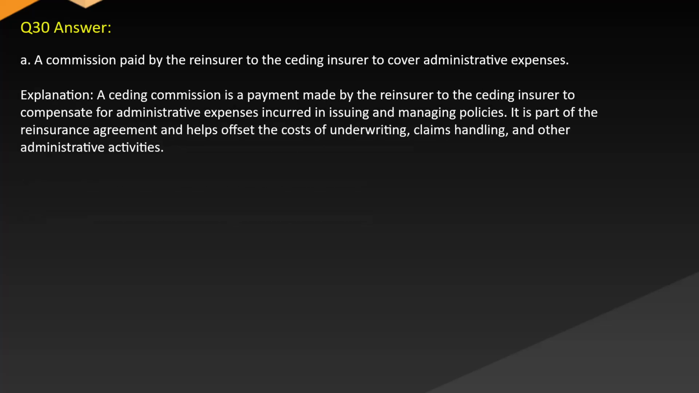Answer: A. A commission paid by the reinsurer to the ceding insurer to cover administrative expenses. Explanation: a ceding commission is a payment made by the reinsurer to the ceding insurer to compensate for administrative expenses incurred in issuing and managing policies. It is part of the reinsurance agreement and helps offset the costs of underwriting, claims handling, and other administrative activities.